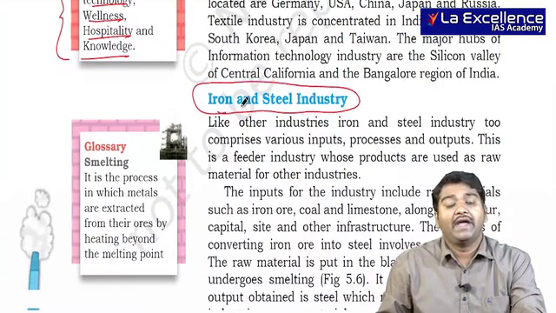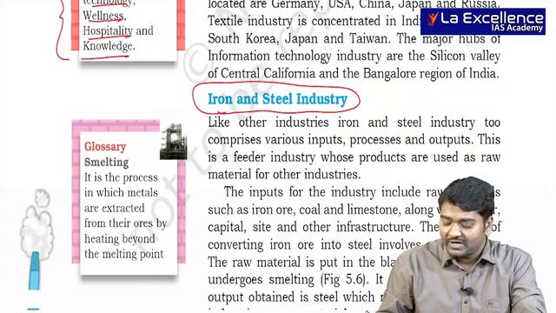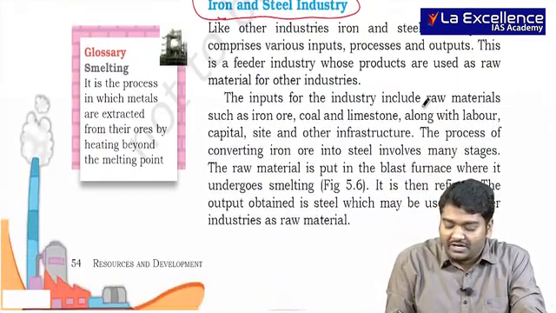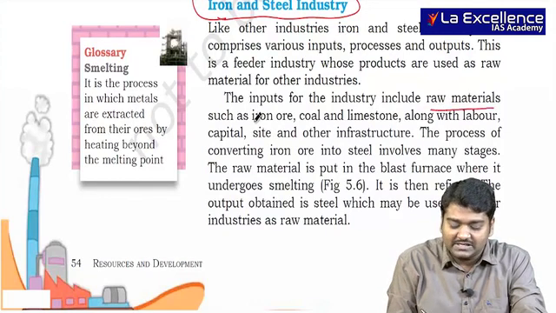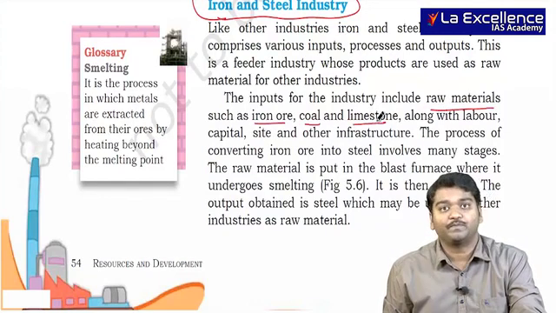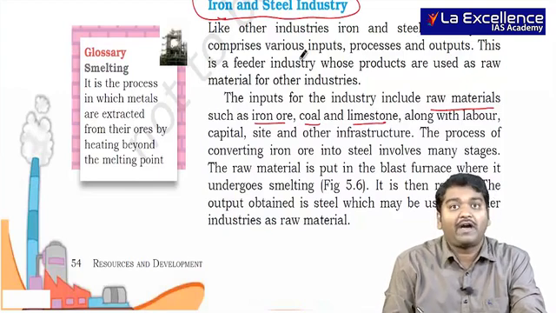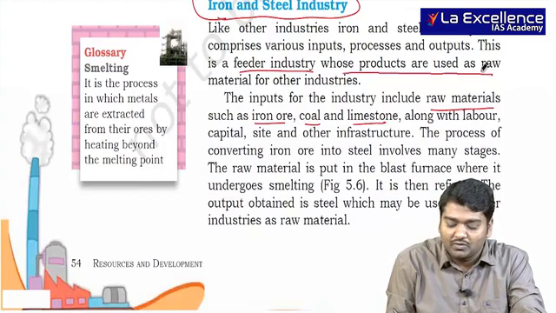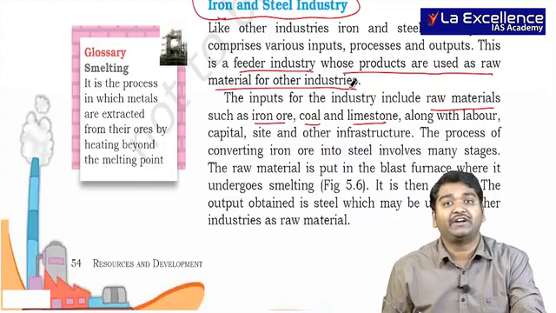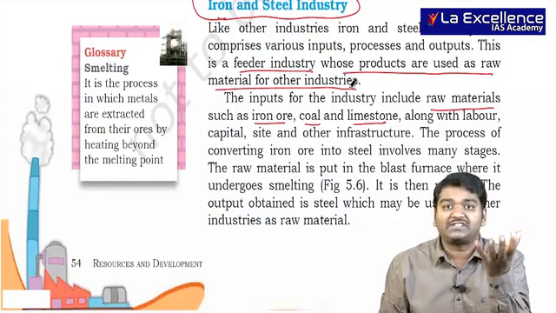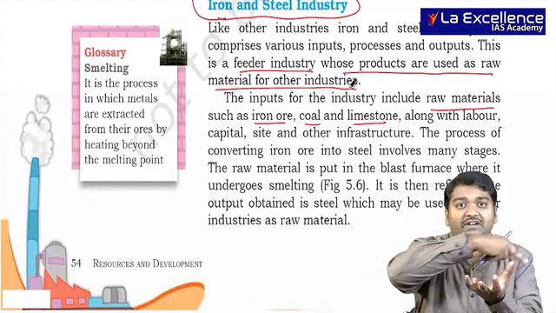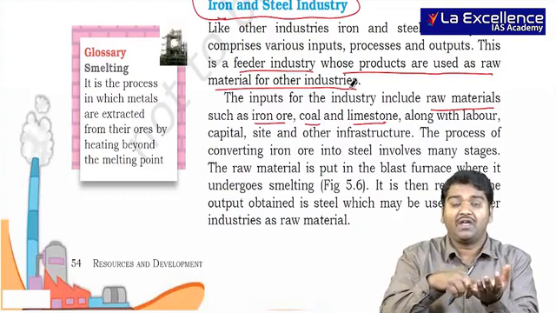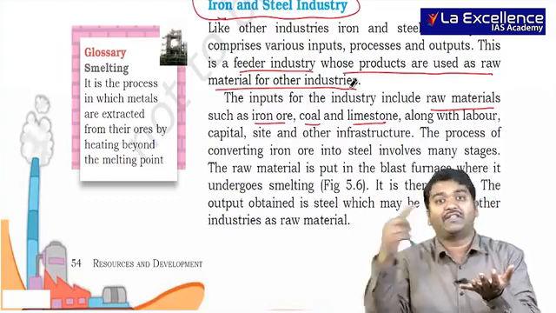As I told you, it is dependent on raw materials, especially iron and coal. The inputs for the industry include raw materials such as iron ore, coal and limestone. Like other industries, they require various inputs. This is a feeder industry whose products are used as raw material for other industries. I told you, if you get an iron and steel industry, then around that industry, other industries will be present, because the output of this industry will act as input to other industries.